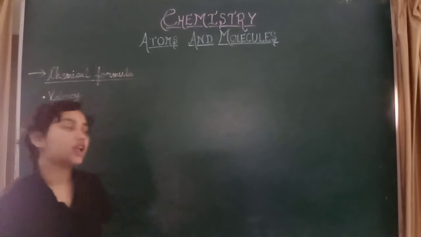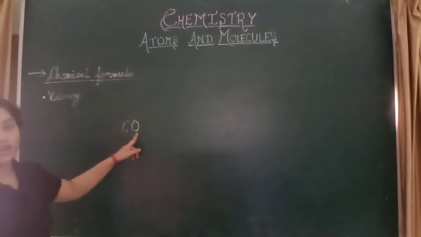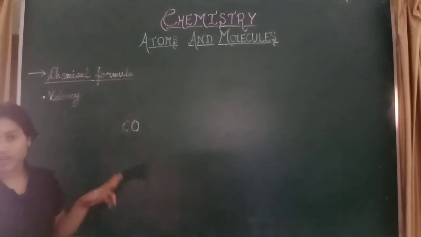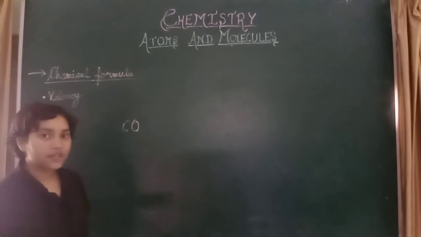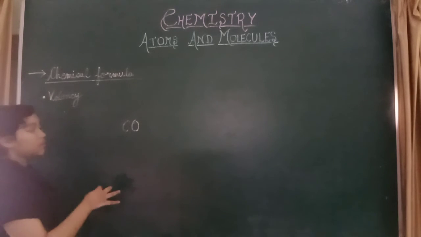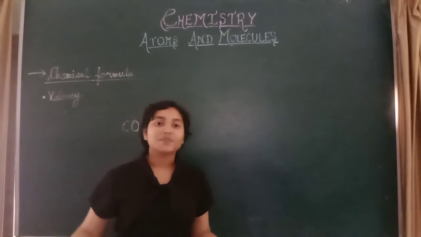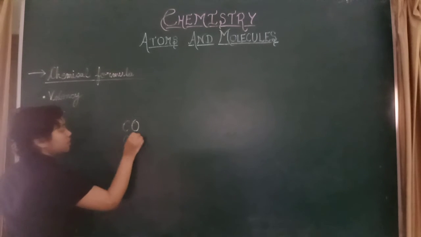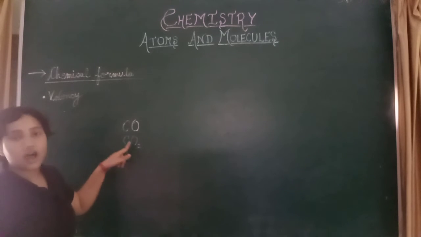The simplest chemical formula, for example, is CO, carbon monoxide. Carbon and oxygen, 2 elements are present here. So this is a chemical formula. And for example, multi-atomic, meaning polyatomic. Polyatomic means CO2, where carbon is 1 and oxygen is 2 here.